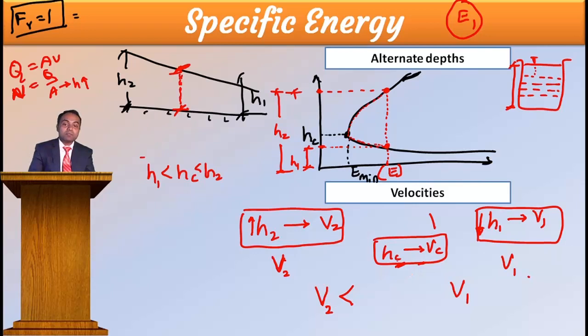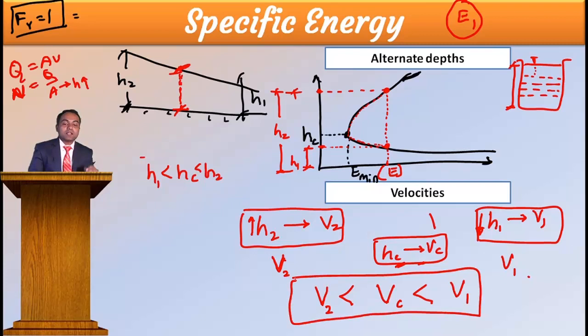Because HC is in between H2 and H1, therefore VC will be in between V2 and V1. Then I will get this condition. This V2 is a small velocity, because high depth. V1 is a high velocity, small depth, and VC is the critical one.